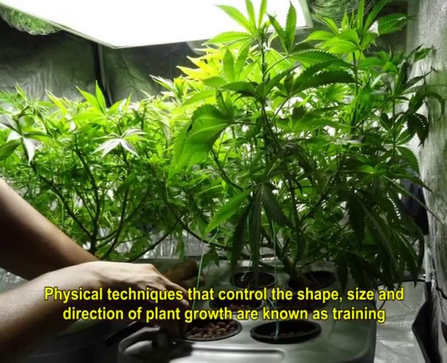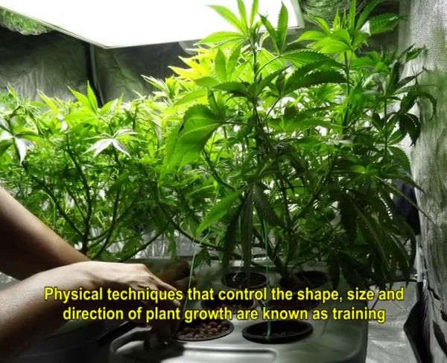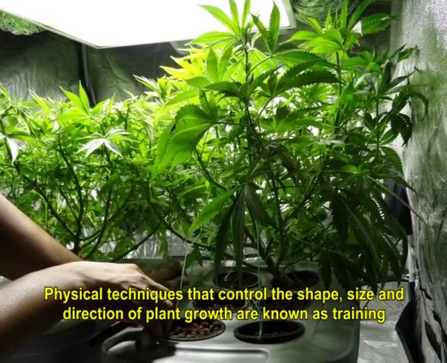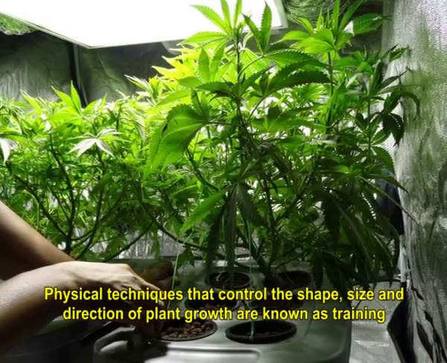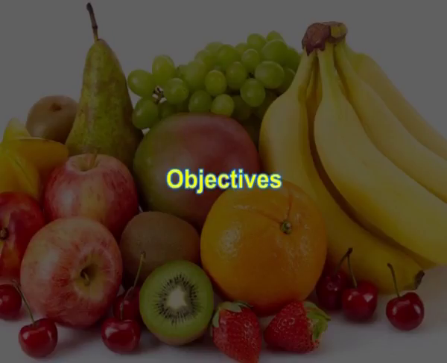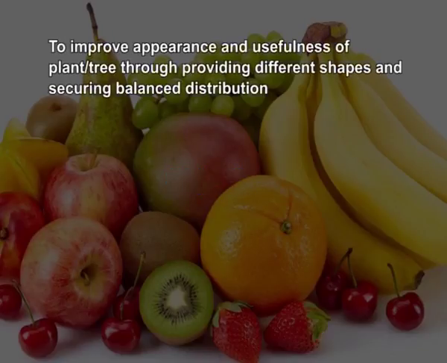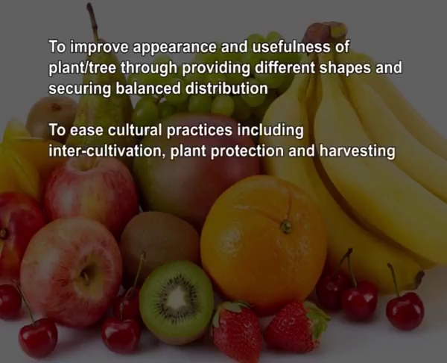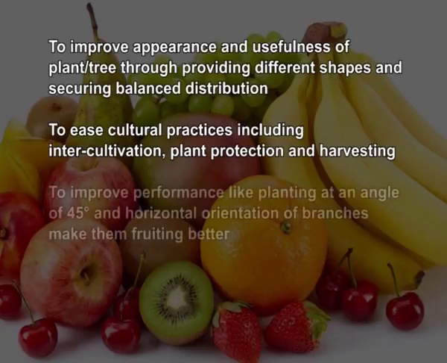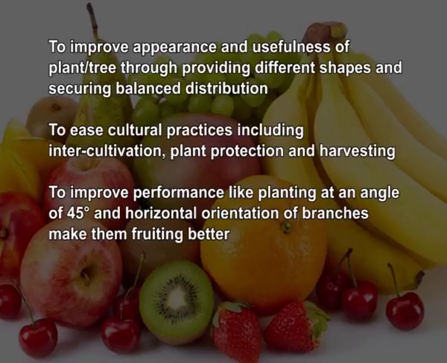The next is training. Let us define what is training. The physical techniques that control the shape, size and direction of plant growth are known as training. And it aims at many objectives: to improve the appearance and usefulness of the plant or the tree through providing different shapes and securing balanced distribution, to ease cultural practices including intercultivation, plant protection and harvesting, to improve the performance, like planting at an angle of 45 degrees and horizontal orientation of branches make them fruit better.